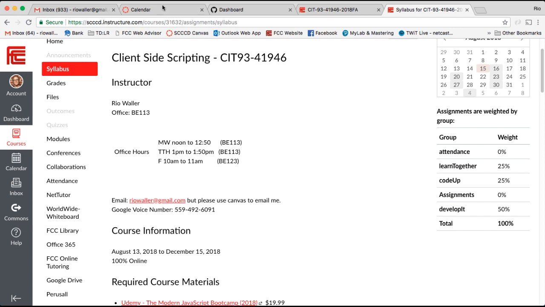So the next logical question I get here would be, well, Rio, these are the times you're available, but what if I am not available until later, right? So here's the thing. This is why I want you to think about this now, because if I can find a time that meets for a lot of people, then maybe I can figure something out. But typically I try to shut off these code reviews no later than 6 o'clock at night if we're doing them virtually, because I can do them at home, but I don't really want to work after 6 p.m. because I work pretty early and it's just my schedule. So I just want you to know that.